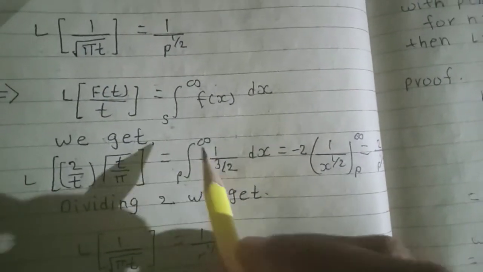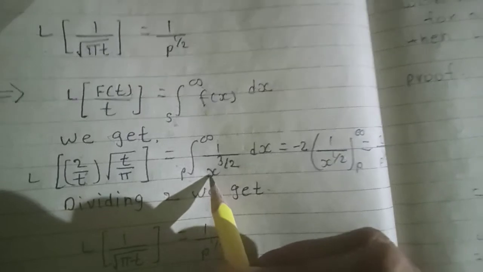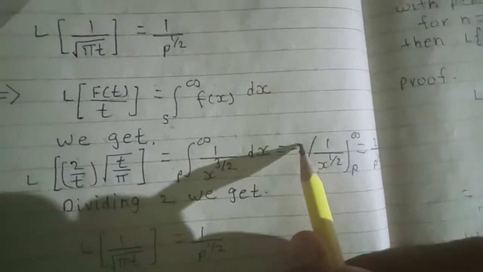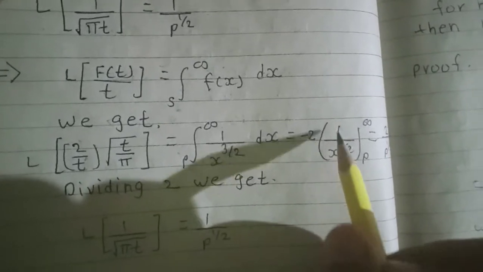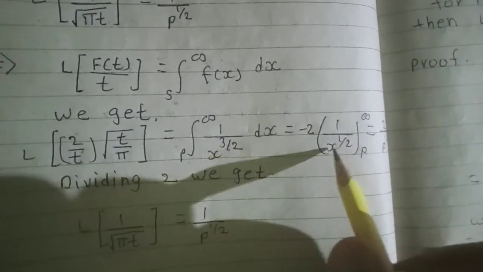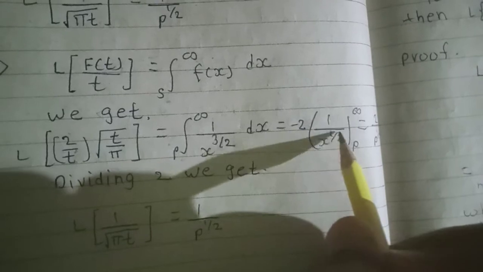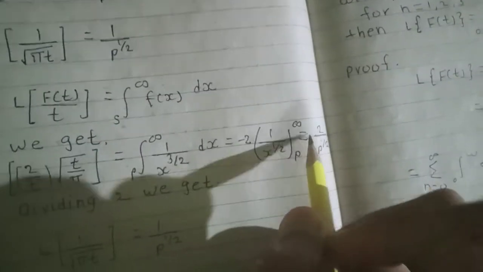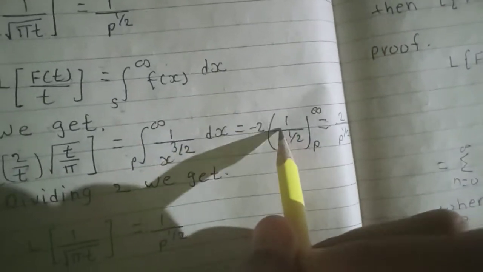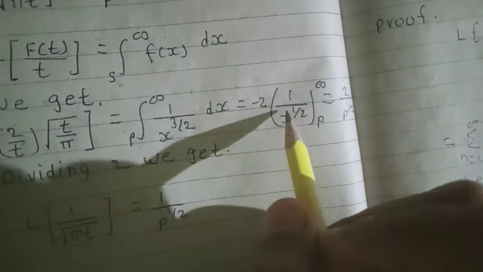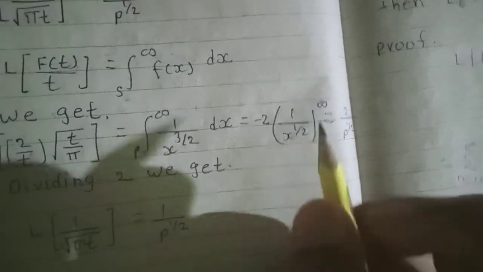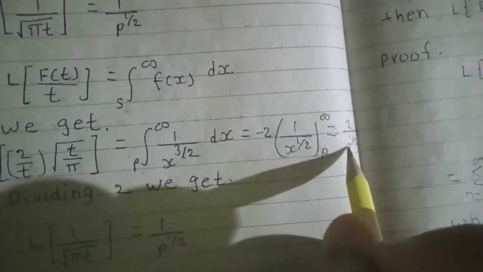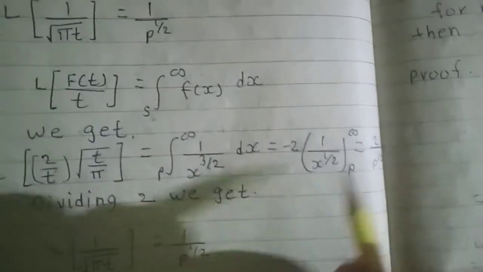This integration we get, we use this integration, that is minus 2 in bracket 1 by x raised to 1 by 2, and the limit is p to infinity. So we use this limit, put infinity, that is 0, then put p, that is 2 divided by p raised to 1 by 2.